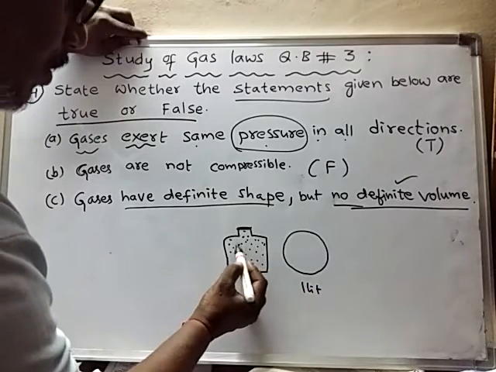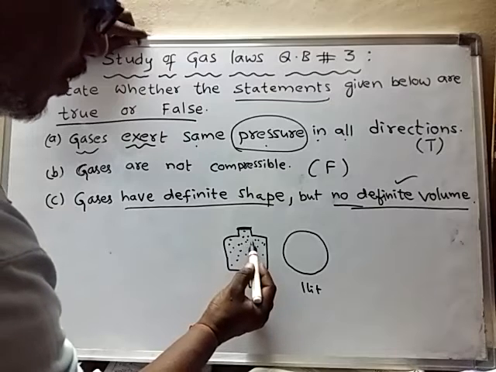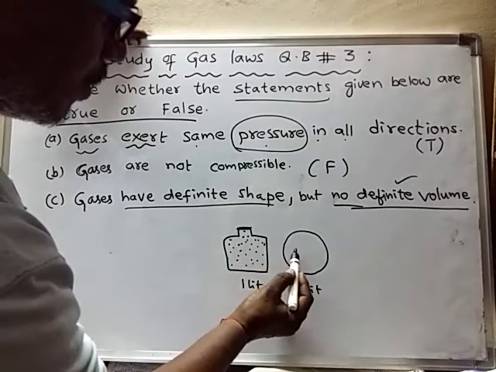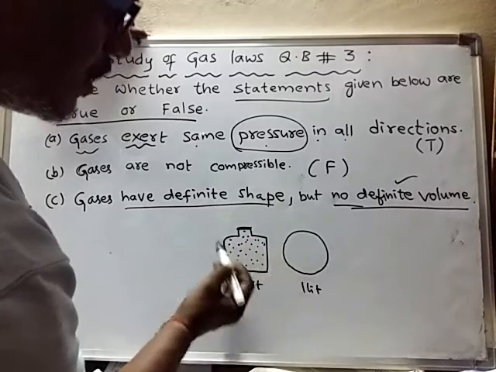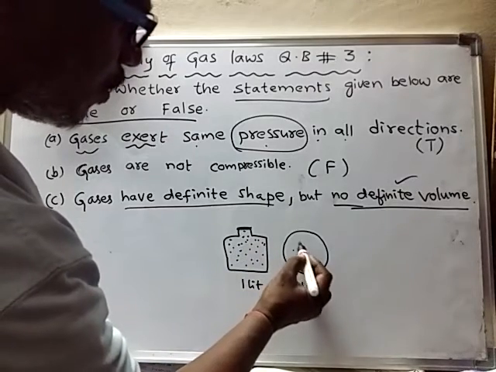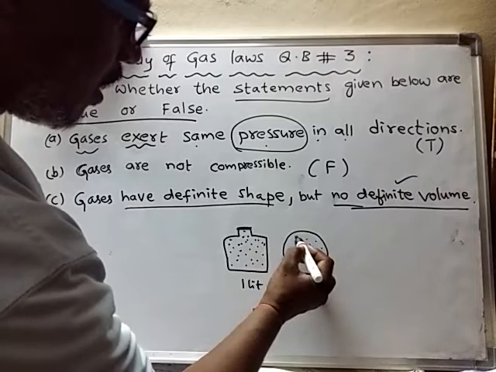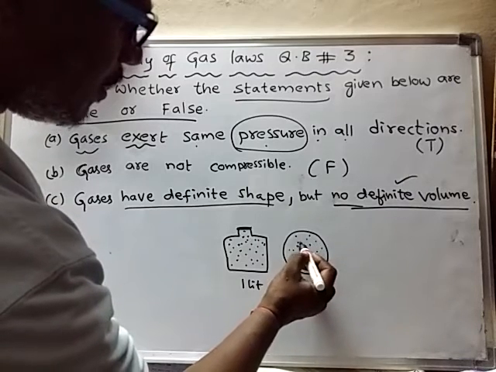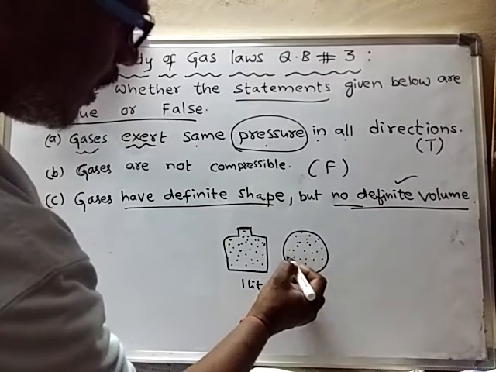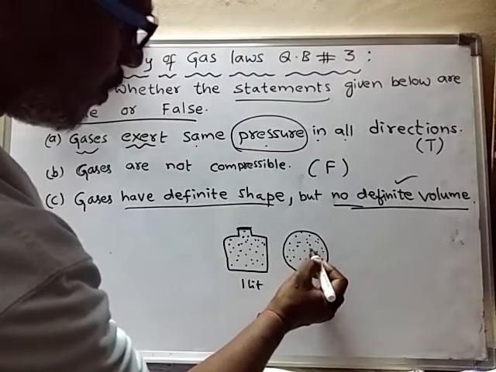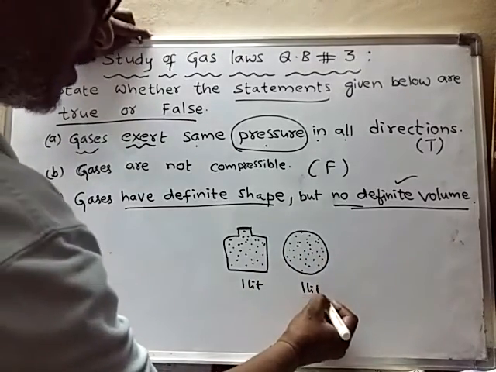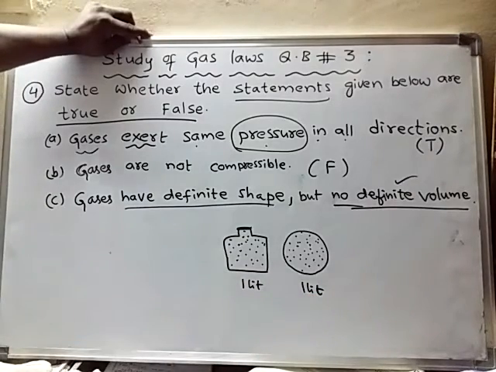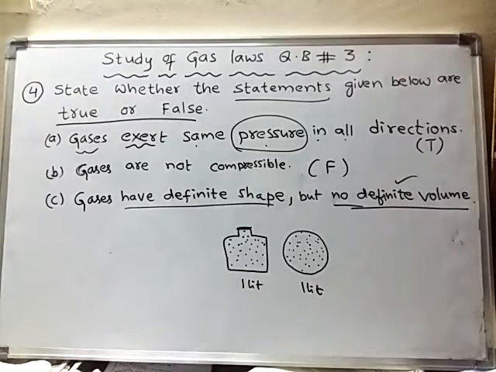If I transfer all these gas molecules into this container, the molecules will occupy the entire space of the container, and now the new shape of the gas is the container shape. So always remember that the shape of gases or liquids is nothing but the shape of the container.